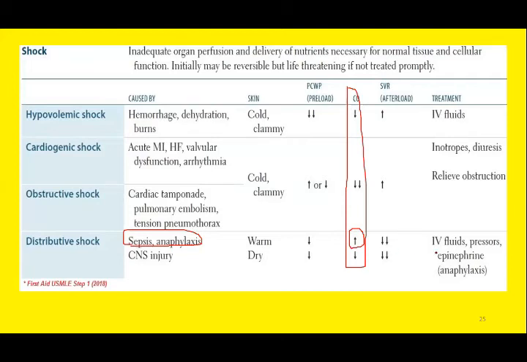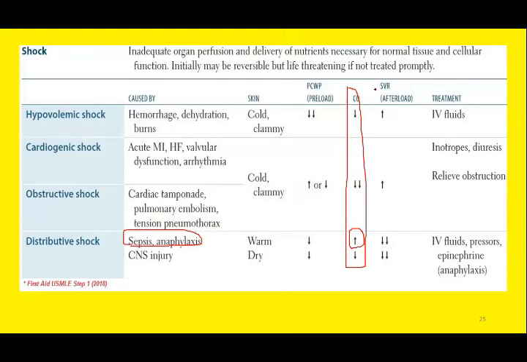So in septic shock, we will give intravenous fluids. In anaphylactic shock and in neurogenic shock, we may use adrenaline, adrenaline or epinephrine, for anaphylaxis.